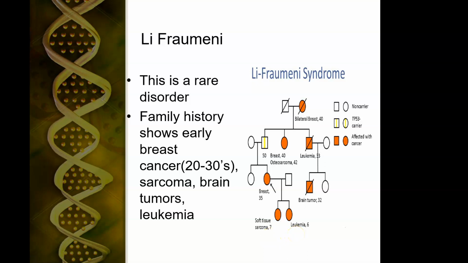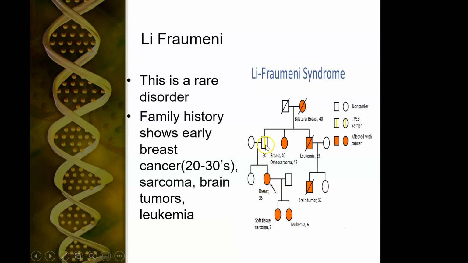In general, we're going to talk about leukemias in the cancer section. That's not necessarily inherited, but when you start looking at the rest of this family history, you start questioning this family. And sarcoma, again, is a scary word.